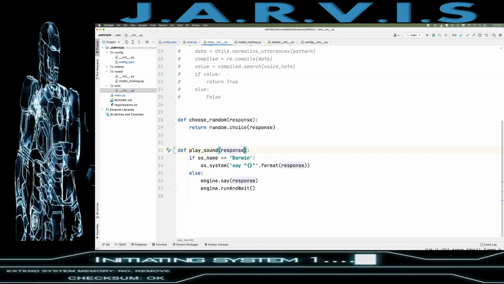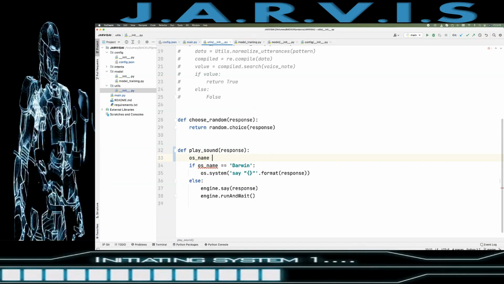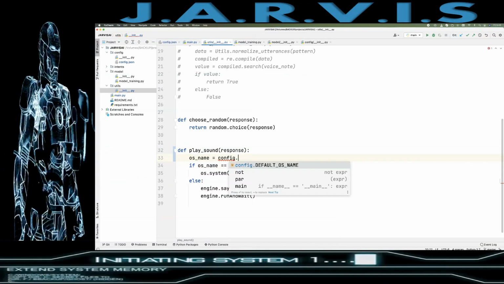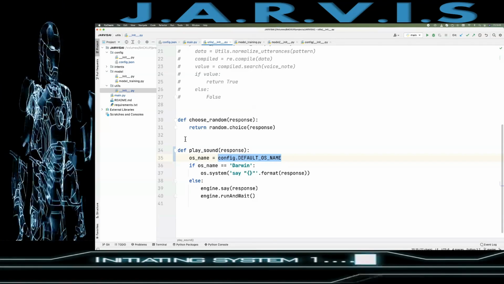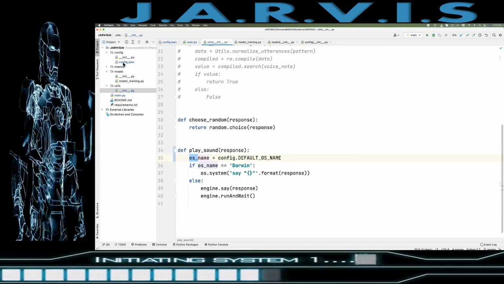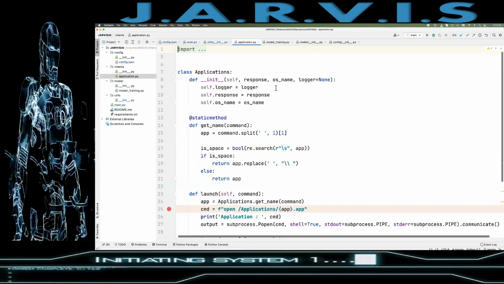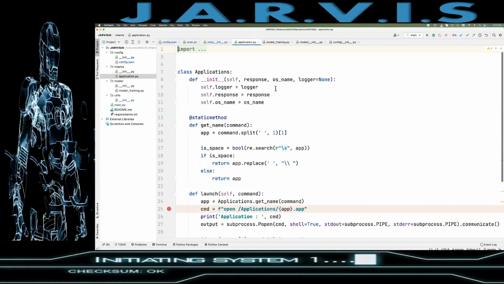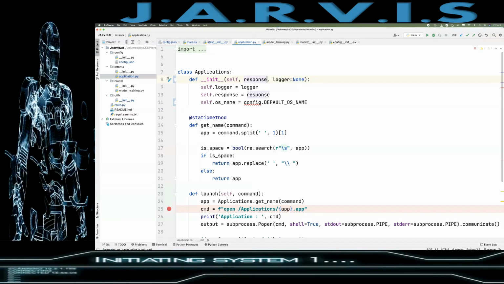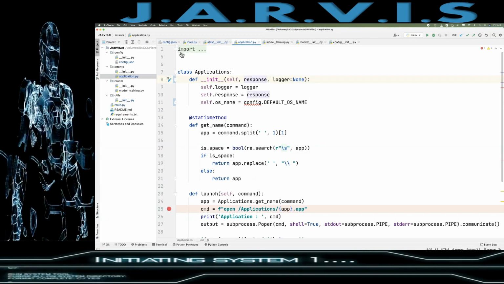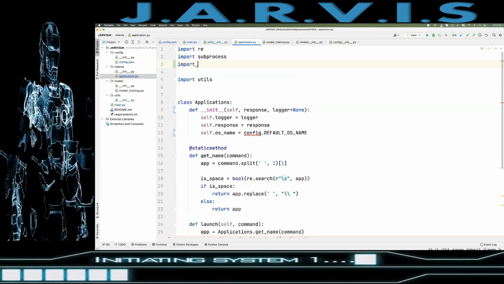I'm going to remove this. So here OS name equals config dot default OS name, right? And the same we are going to have in all our intents also. So here I'll just put this, and import config.